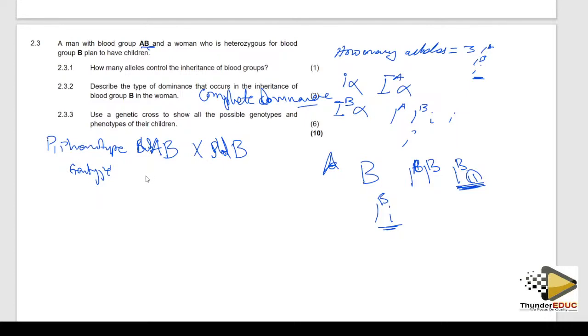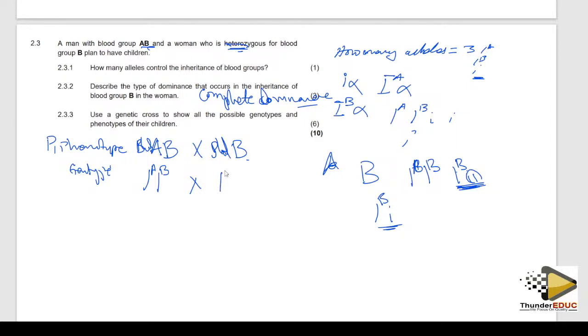So you're saying that blood group AB is A, then B, crossing with. Here is the issue: is it homozygous or heterozygous? They have to give you a clue which shows that it is homozygous or heterozygous. We go back to the question. Lady who is heterozygous. You see, they said it. They gave a clue that it is heterozygous.